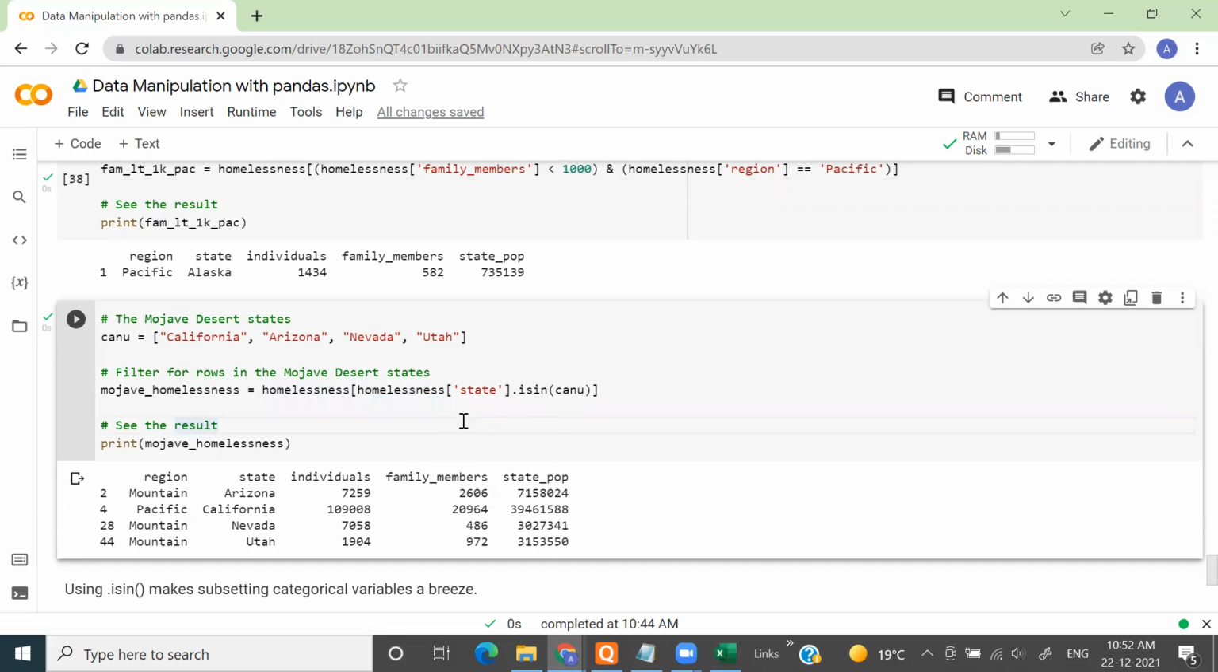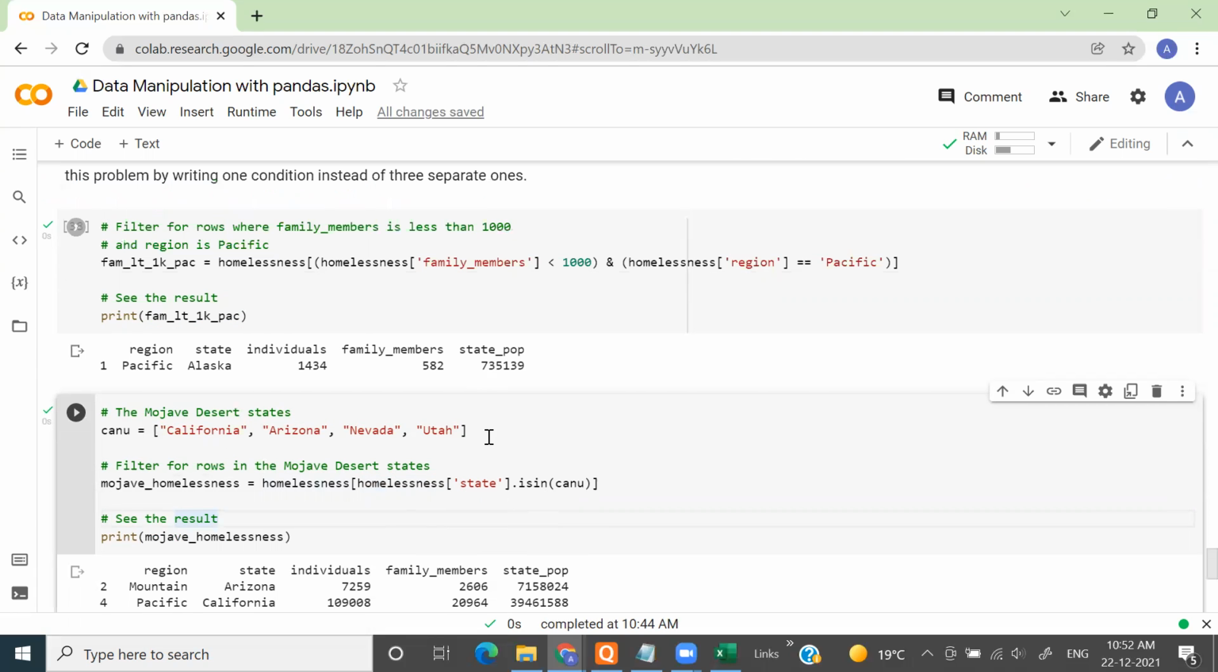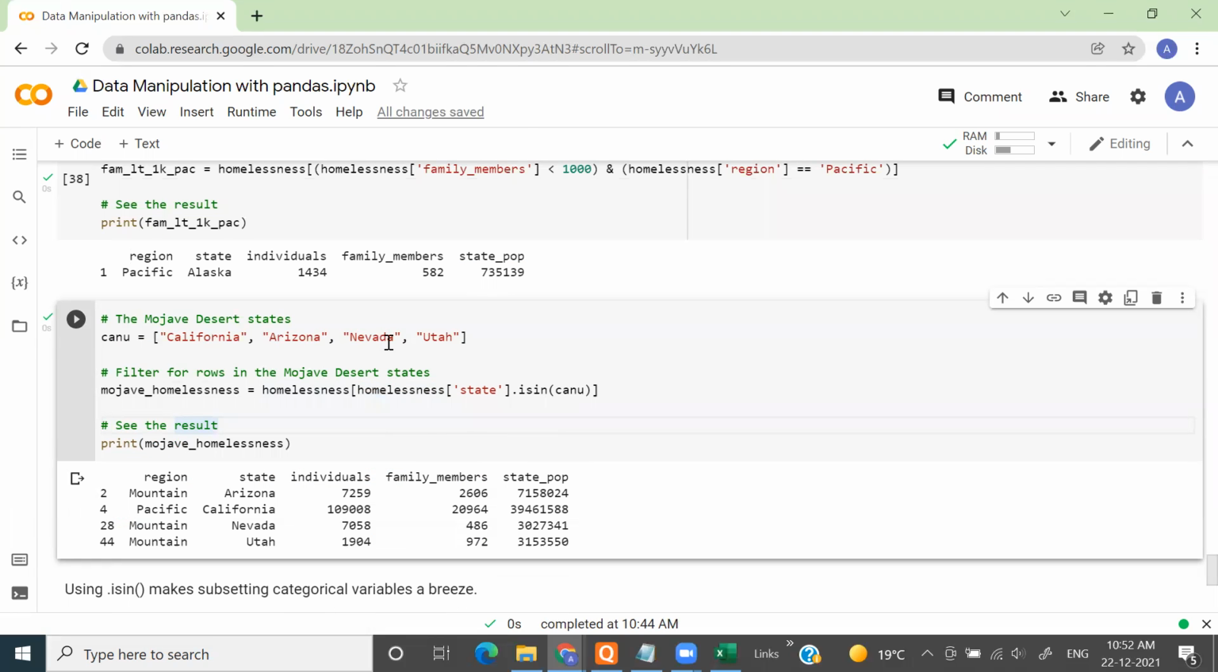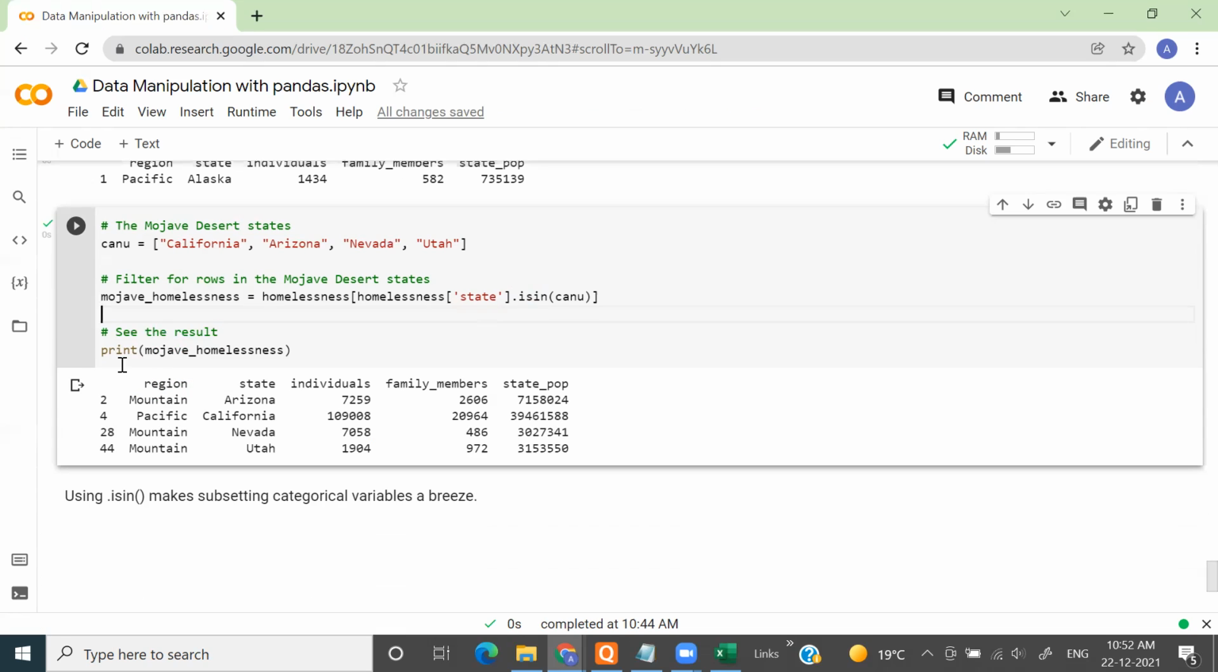So now you need not write an or condition for each of these four inputs. You can use a membership operator, and this is a smarter way of doing this. Here you have to print those data frame rows where the state is one among these four, which are given by the user.